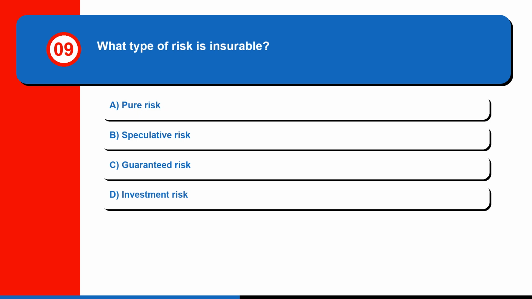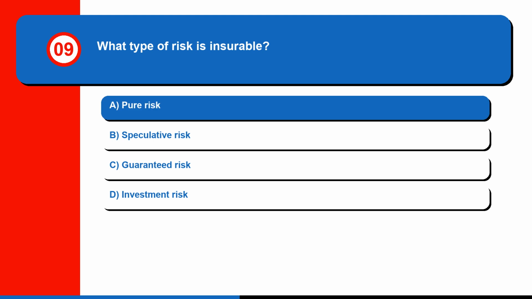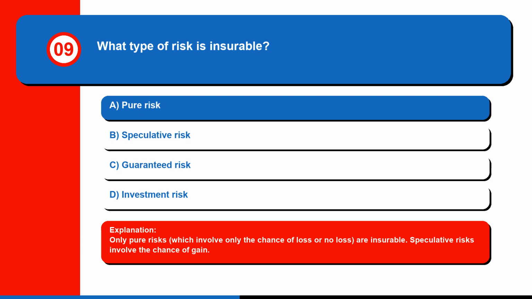Question 9. What type of risk is insurable? A. Pure risk, B. Speculative risk, C. Guaranteed risk, or D. Investment risk. The correct answer is A. Pure risk. Only pure risks, which involve only the chance of loss or no loss, are insurable. Speculative risks involve the chance of gain.